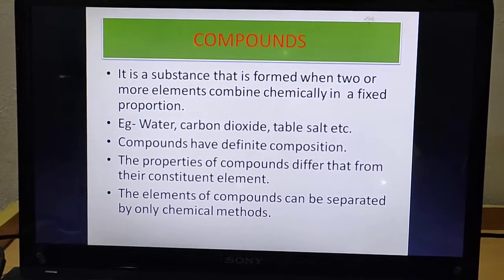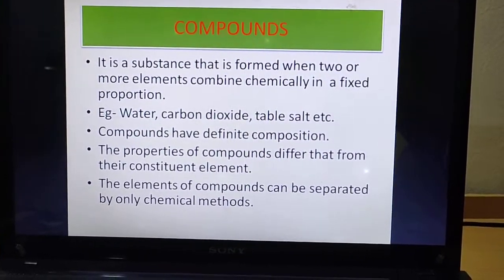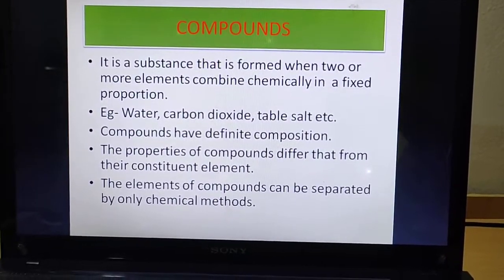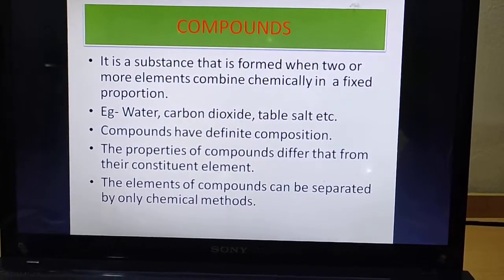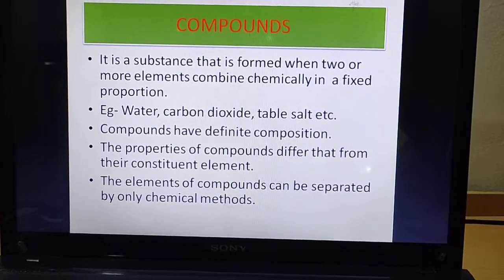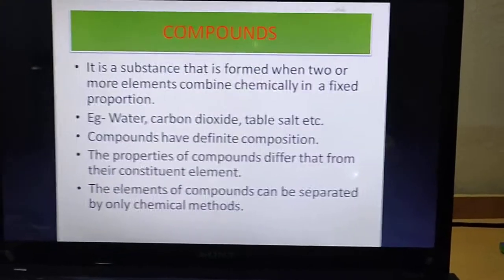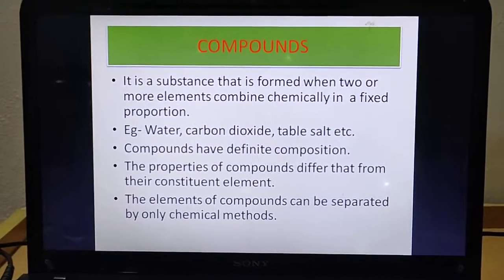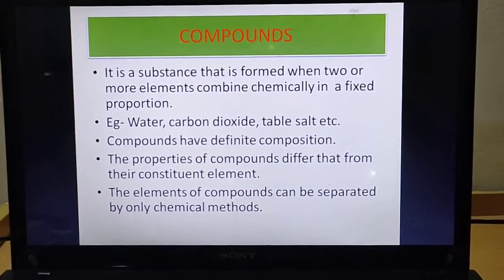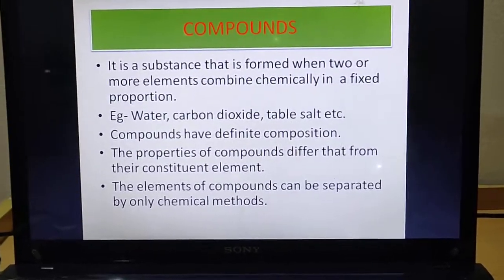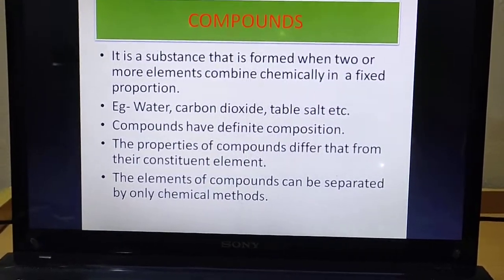Examples: water, carbon dioxide, table salt. That is the normal salt which we eat at our home, which we add in our food, and many more. Compounds have definite composition. The properties of compounds differ from their constituent elements. Means if a compound is made up of, suppose, A and B, the compound AB will not show properties similar to A or B. It will vary.